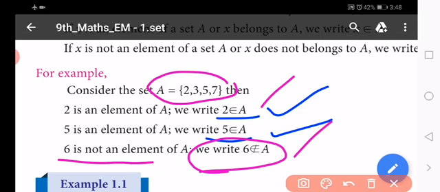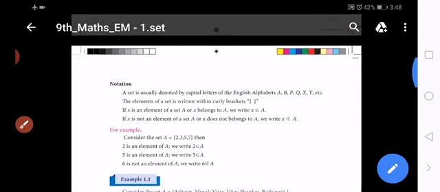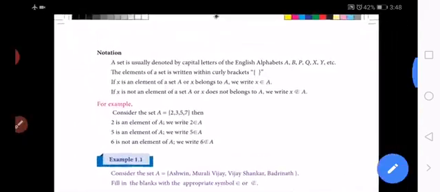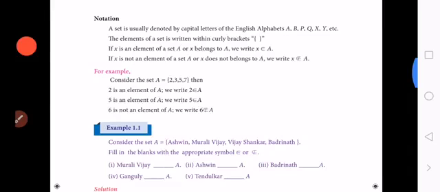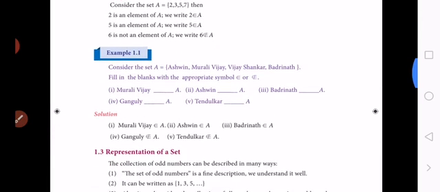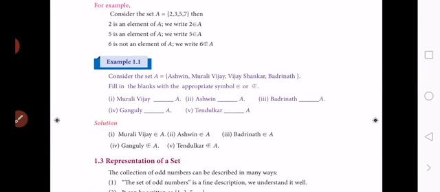Okay students, now we discuss the notations used in set language. So all of you read the definitions one more time and look at the first example, how to use the notations.